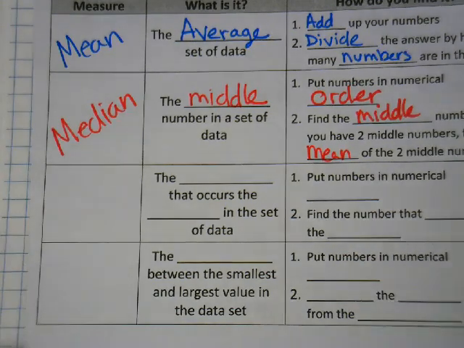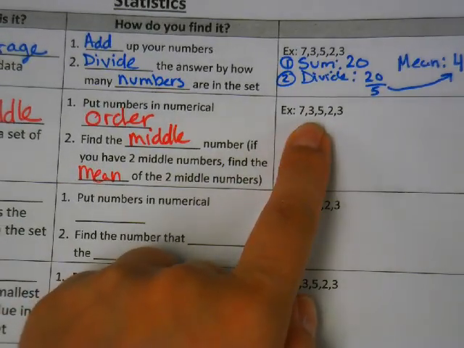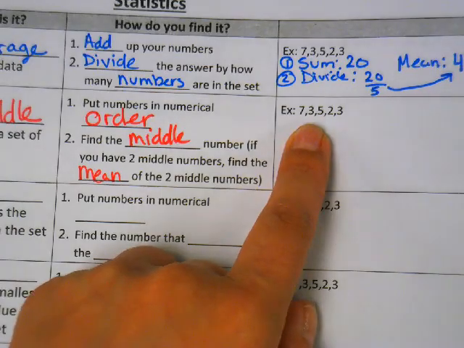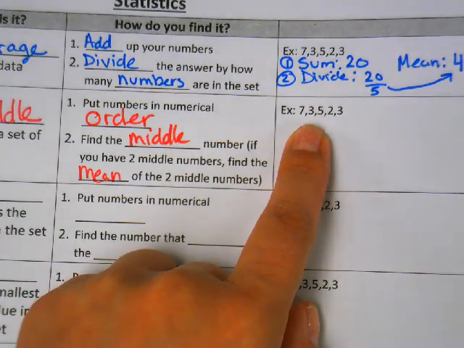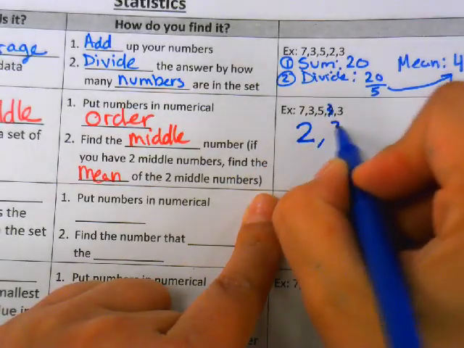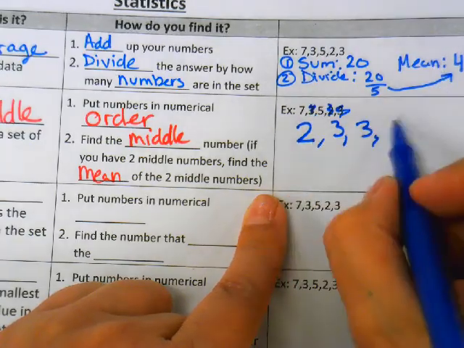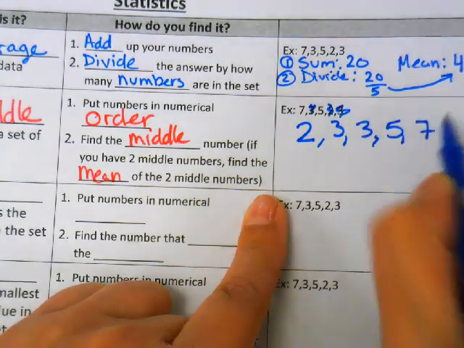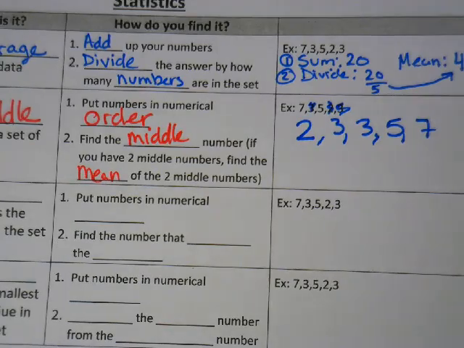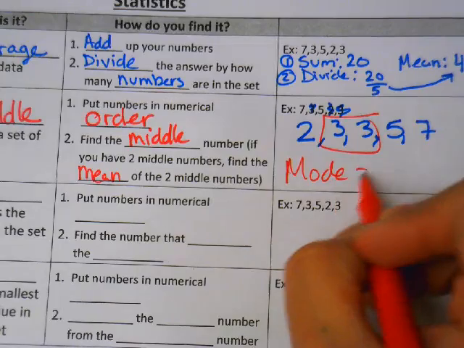Now let's do the example. What's the first thing I have to do to these numbers? Put them in order. 2, 3, 3, 5, 7. What's the number that repeats the most? 3. So the mode is equal to 3.